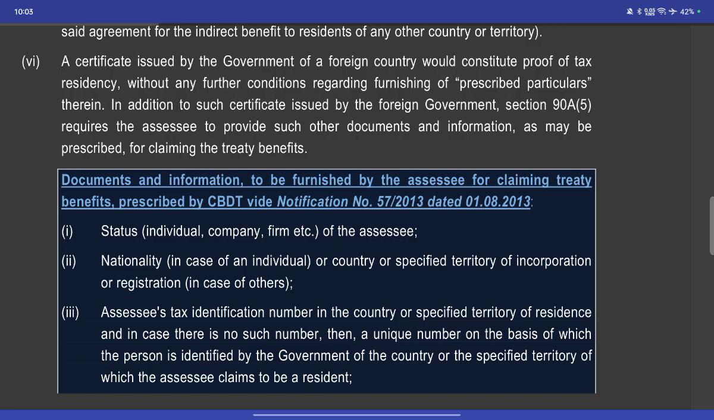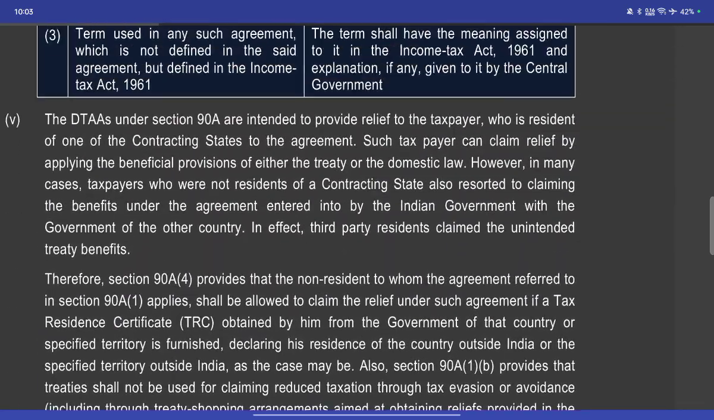In addition to the certificate issued by the foreign government, the TRC, tax residence certificate, Section 90A(5) requires the assessee to provide such other documents and information as may be prescribed for claiming the treaty benefit.